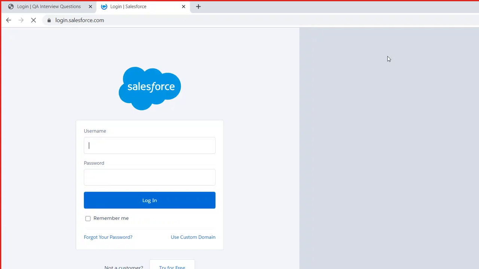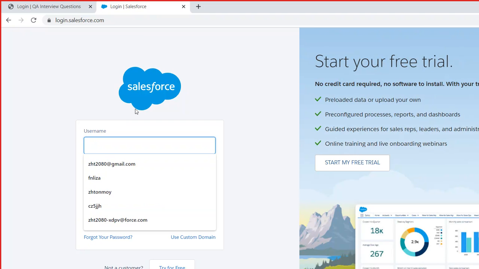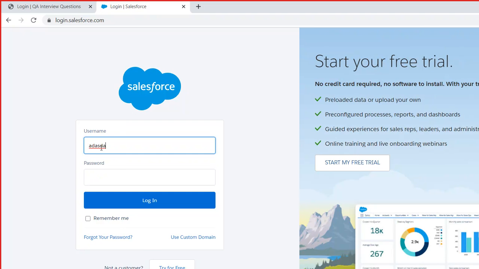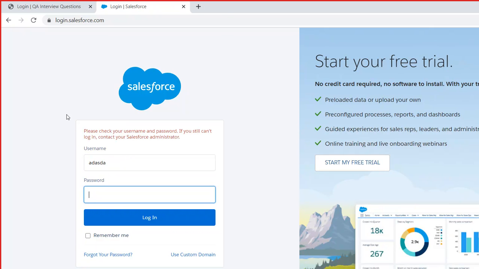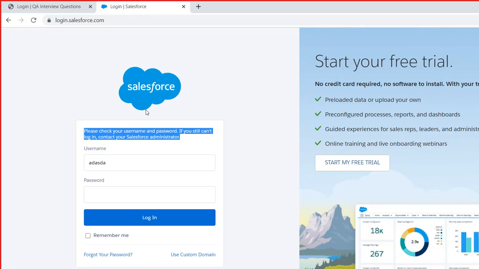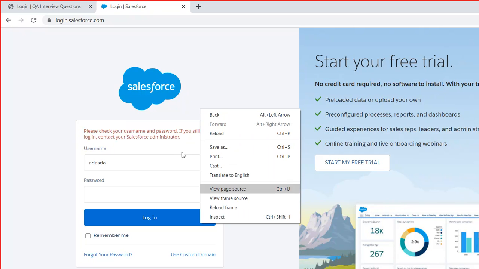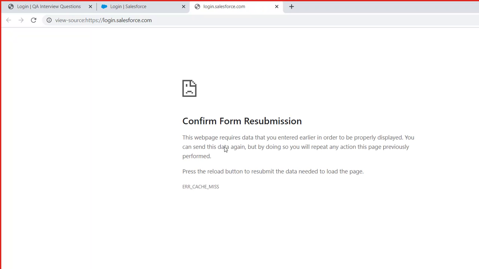You click on login, you input a user ID, you input a password, and you click on login. If your user ID and password are good, it will take you to the corresponding page. If your password and user ID are not good, you have to make sure that this error message is appearing. So we do not have to understand what is behind the scene.